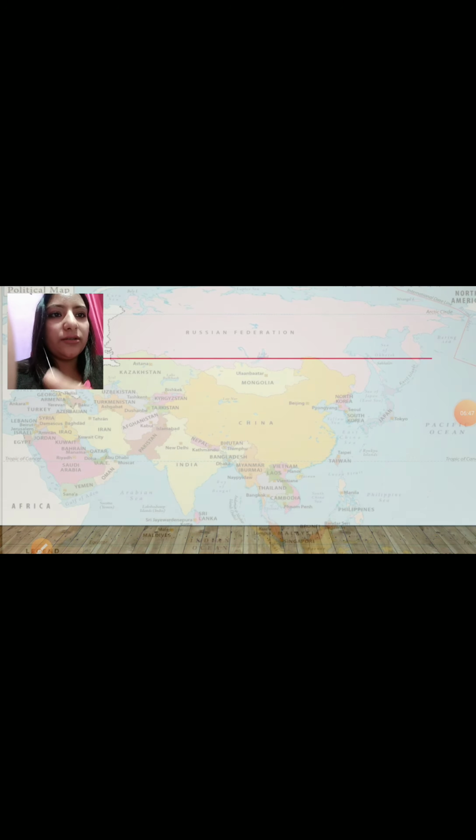Now next we will see the neighbors of Asia through the help of this map. To the north lies the Arctic Ocean, to the east you can see the Pacific Ocean, and to the south is the Indian Ocean. To the west, Asia is separated from Europe through the rough line of the Caspian Sea, Black Sea, and Red Sea. Through the rough line of these water bodies, Asia is separated from Europe to the west.